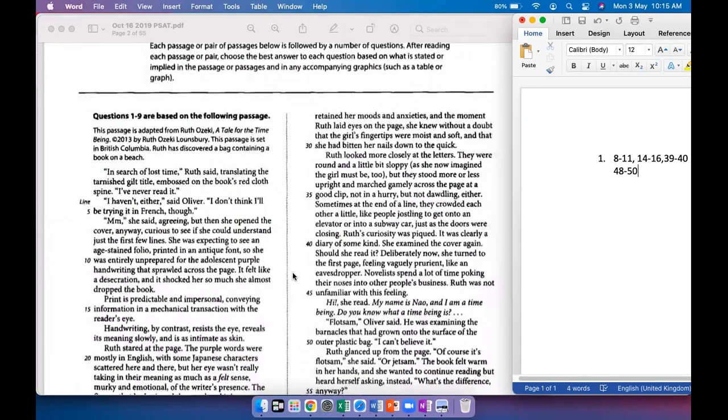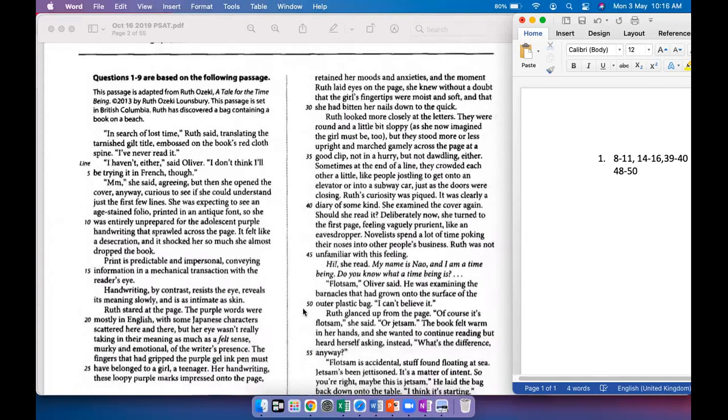So 8 to 11 says she was expecting to see an age-stained folio printed in an antique font. So she was entirely unprepared for the adolescent purple handwriting. So it's very clearly A because her expectation was that this book would be old and aged, right? So she was surprised when she saw this purple handwriting. So I already like A.